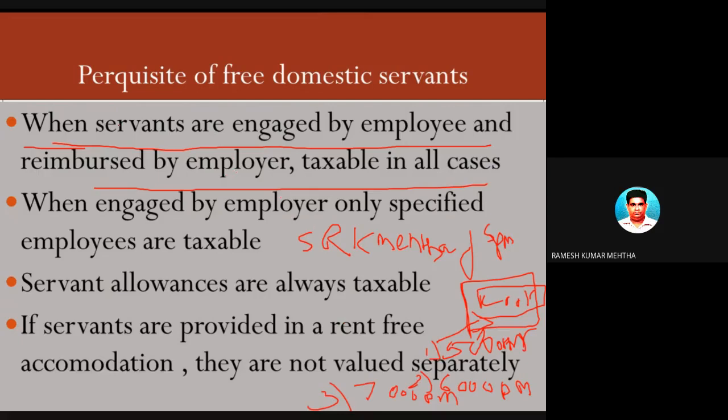But now please remember, these servants, that is the cook, the security guard and the sweeper, are engaged by the employee. Who is the employee? Ramesh Mehta. And he goes and gives these bills of 5,000, 6,000, 7,000 to the employer. And the employer is paying back or reimbursing the employee, Ramesh Kumar Mehta, 5,000, 6,000, 7,000. So how much benefit did Mehta get? He got the benefit of the cook, the gardener, everything, so this is a benefit. So it is taxable in all cases. It is fully taxable. 5,000, 6,000, 7,000, it is fully taxable. So this is number one.